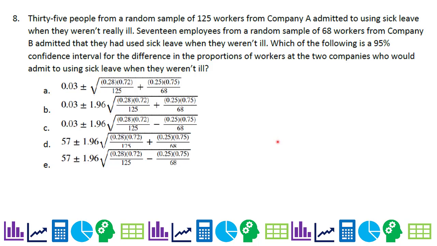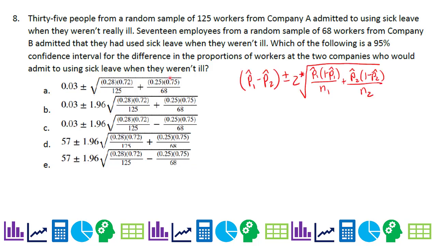Number 8. 35 people from a random sample of 125 workers from Company A admitted to using sick leave when they weren't really ill. 17 employees from a random sample of 68 workers from Company B admitted that they used sick leave when they weren't ill. So we've got 2 samples here. You kind of get a hint because we're seeing all these proportions, right? So, which of the following is a 95% confidence interval for the difference in proportions of workers at the 2 companies who admit to using sick leave when they weren't ill?